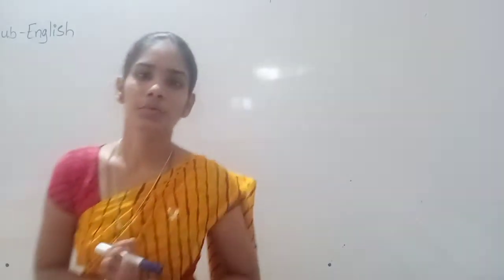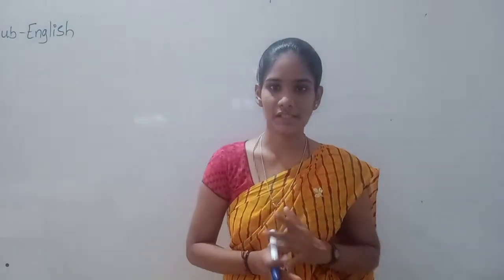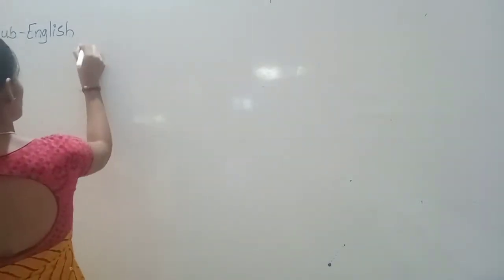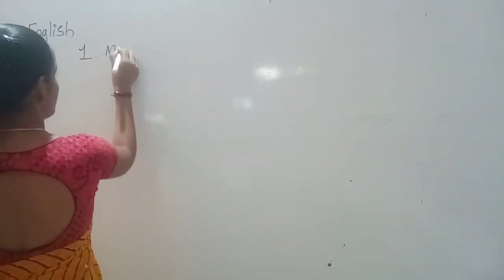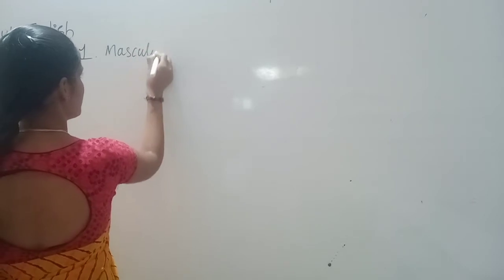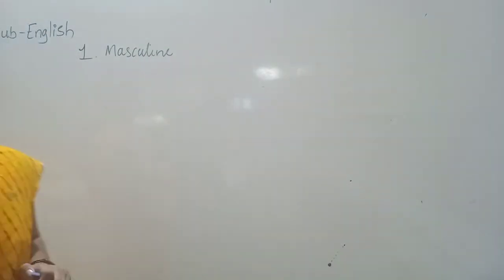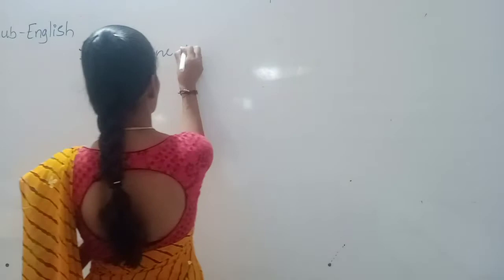Now we have to know what masculine gender is. The first kind of noun gender is masculine gender.